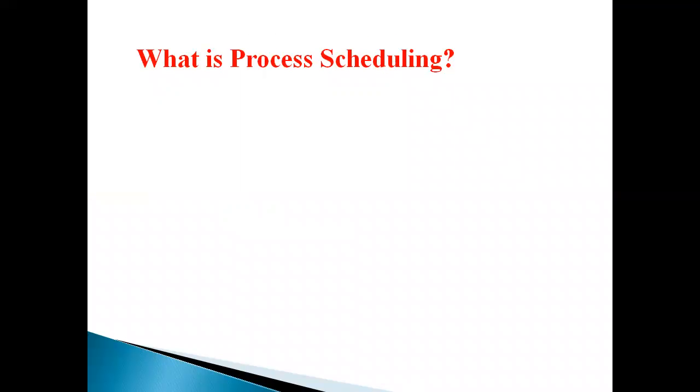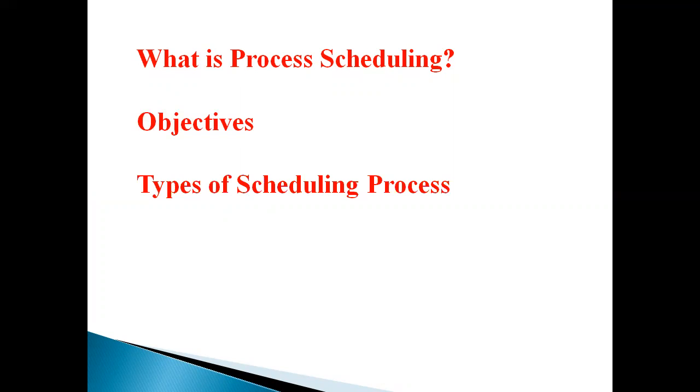So in this session we are going to study what is process scheduling, objectives of process scheduling and types of process scheduling. First, understand what you mean by process. A process is a program under execution which competes for the CPU time and other resources. So there is a difference between process and program.